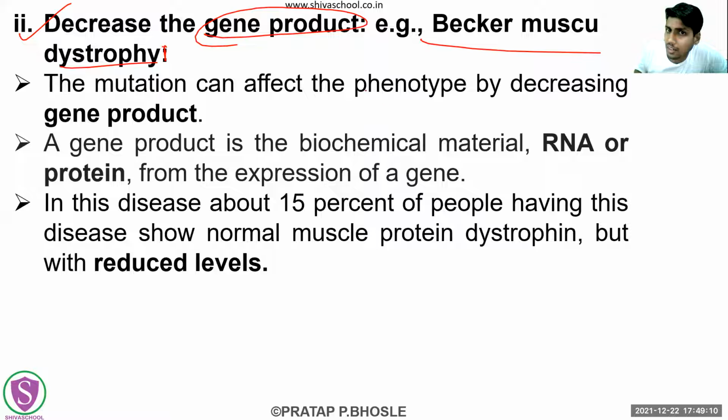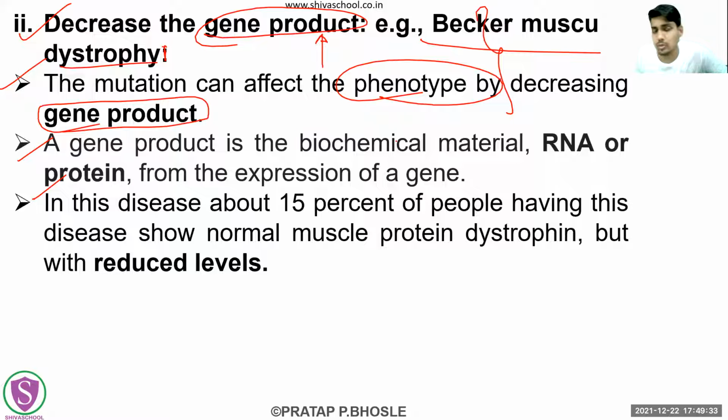ठीक है. Now you will have to supplement these lines with 1 or 2 lines, so that you can fetch 1 mark on that. So how will we do that? Let's see. First, read all of this. The mutation can affect the phenotype by decreasing the gene product. So there can be a phenotypic effect.